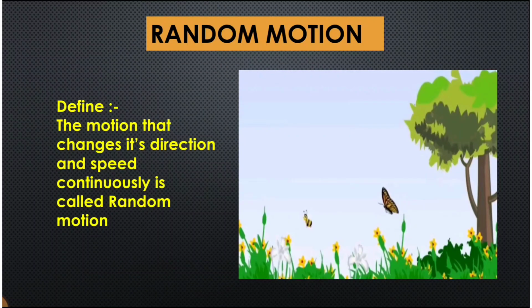The next is random motion. Now if you see in the garden or while you are chasing a butterfly, the butterfly will move here and there. It will not remain in one flower. It always moves from one flower to another. So there is no definite direction to its motion. Such motion of an object where the direction and the speed is not continuous is called random motion.